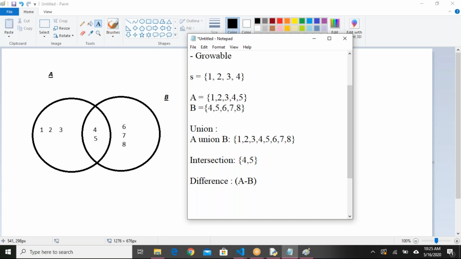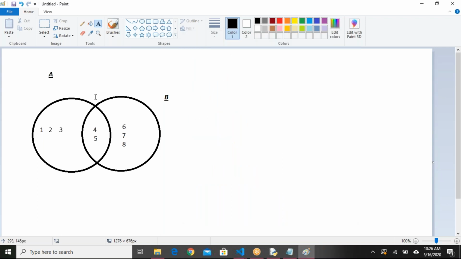All the elements which are available in A should be considered, and B should be ignored. So A minus B gives the output 1, 2, 3. For your reference, let me fill the colors.